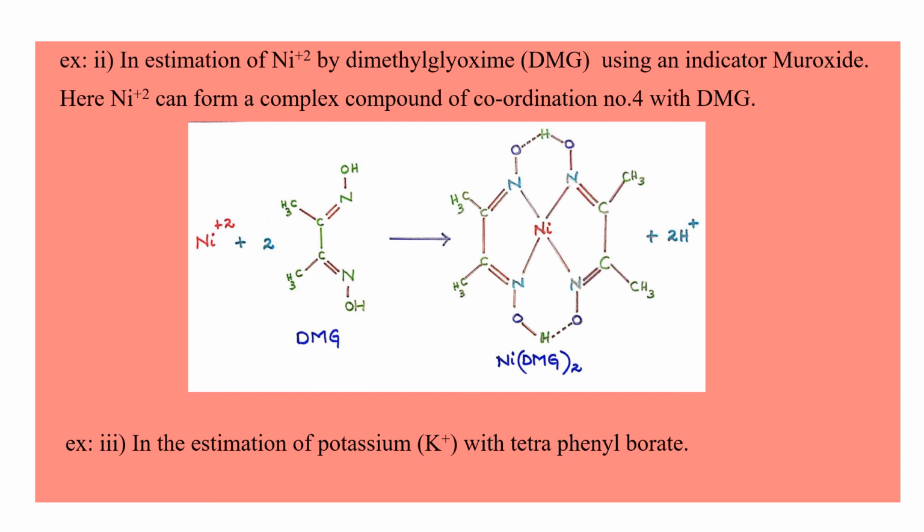Also in the estimation of potassium, that is K plus, with tetraphenyl borate. Here also it forms a complex compound with tetraphenyl borate. Okay students, so like this you can quote few applications of complex compounds in qualitative analysis as well as in quantitative analysis. Okay, so understood students, when you are asked the question, write down the applications of complex compounds in analytical chemistry, then you can write these two applications with the examples given under the two applications, that is first one in qualitative analysis and second one in quantitative analysis.